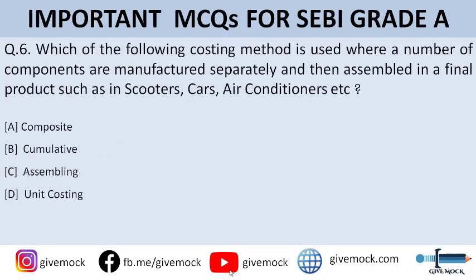Which of the following costing method is used where a number of components are manufactured separately and then assembled in a final product, such as in scooters, cars, air conditioners, etc.? So you can go through the options here. The correct answer to this question is option A, that is composite costing method. All right. Moving on to the question number seven.